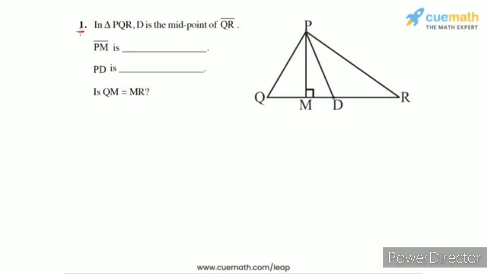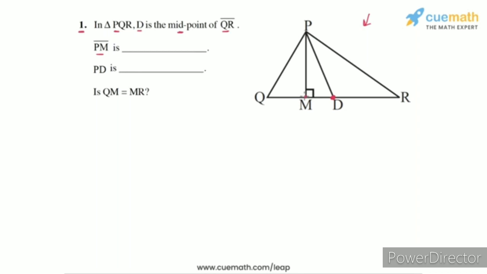In question 1 of this exercise, we are given this triangle PQR that you see here, in which D is the midpoint of the side QR of the triangle. Then the question is asking us, this segment PM is what?